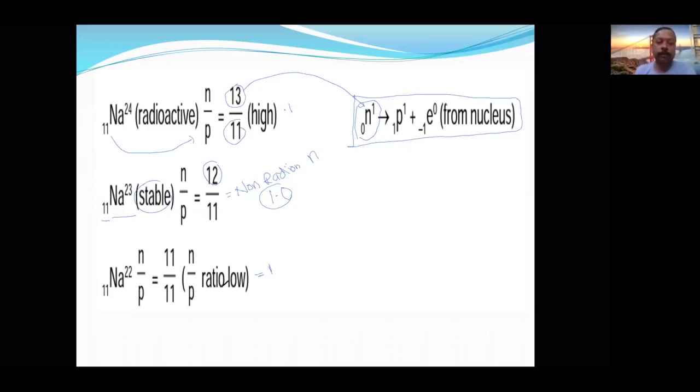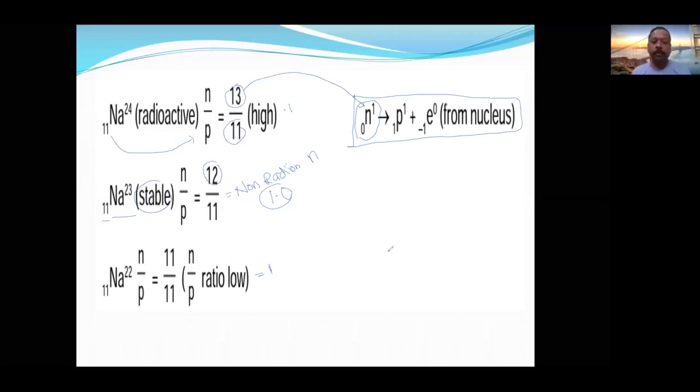And what are the options left over? Actually, it is supposed to be alpha emission. But which rule restricts it from alpha emission? Atomic number. Only heavy nuclei can go for alpha emission because alpha is a huge particle, beta is a light particle, and gamma is not a particle at all. So alpha emission can happen only in heavy nuclei. There are other options also available. What are the other options? How it will go for them and how the N by P ratio will be changed, that we are going to see now.